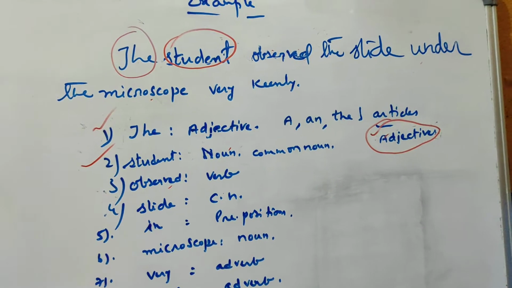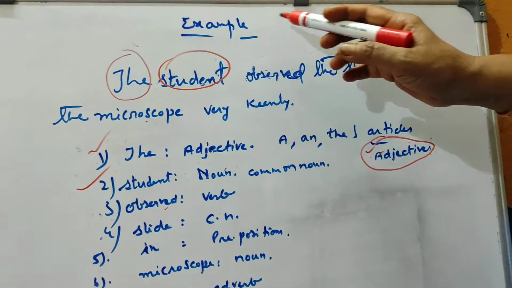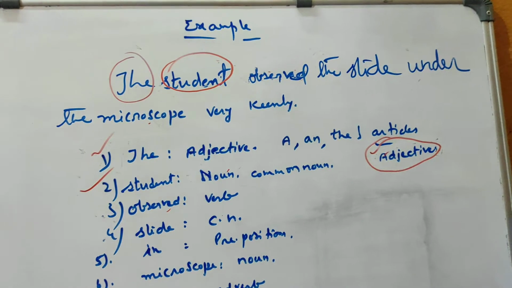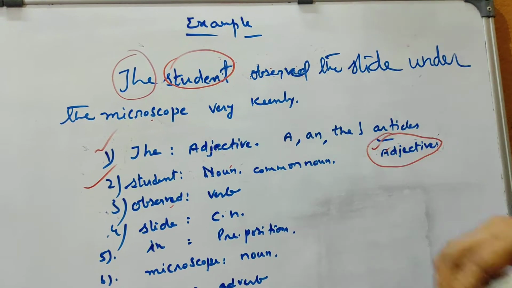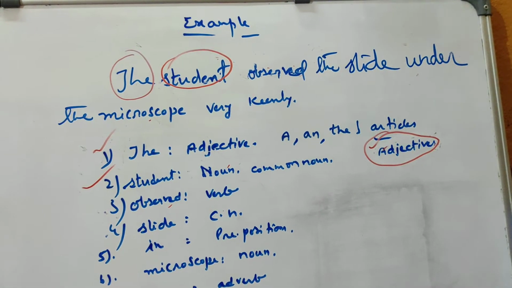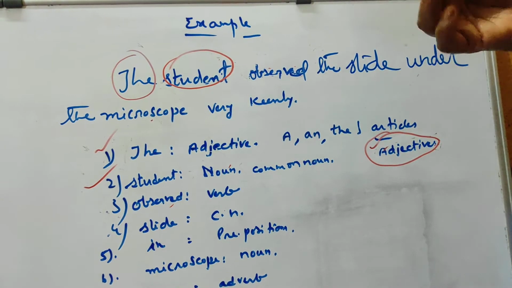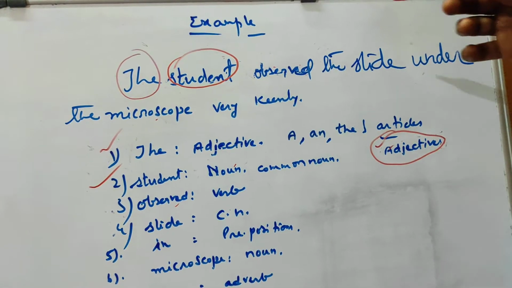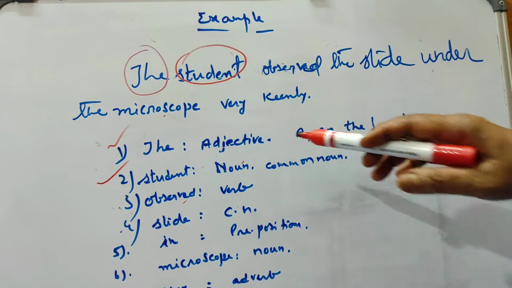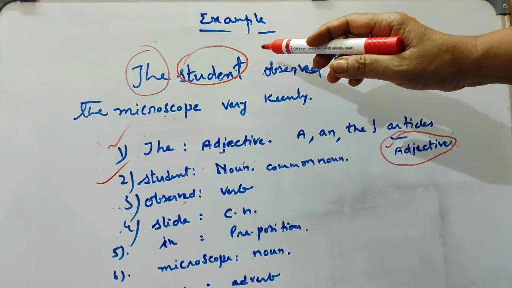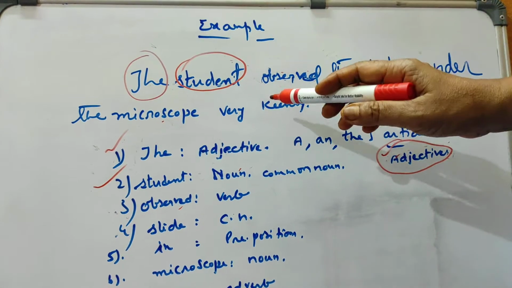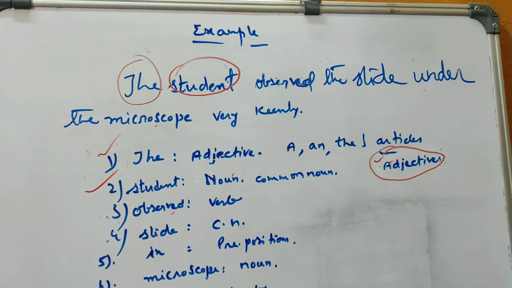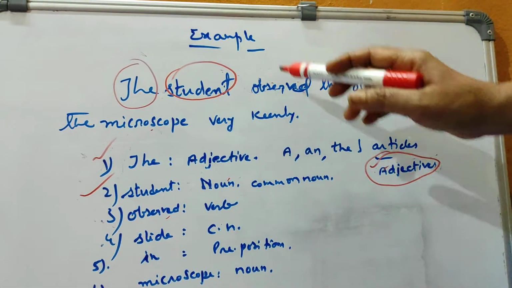Now the easiest method I teach you how to recognize parts of speech. Because sometimes the adjective may be adverb, sometimes adverb may be verb, like that it will change. If you find out in dictionary, that will be different, but here this is how you can easily recognize, because based on the circumstances, the parts of speech will be changed. That's why I will tell you how to do this.